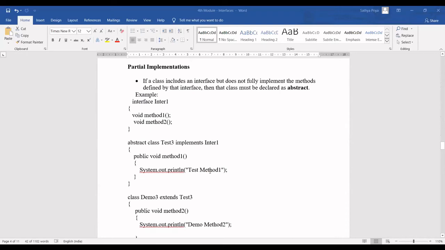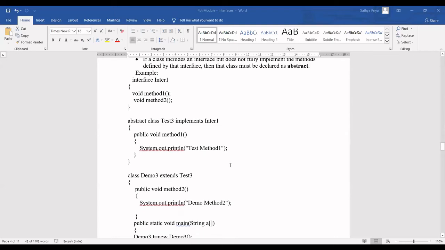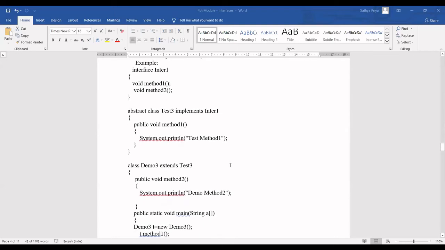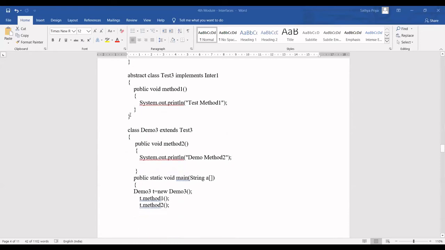So what does partial implementation mean? As I told you at the start itself, if I have 100 methods in the interface but I don't want to implement all 100 methods, I will implement only 50 methods. Then obviously the class should be abstract. So there is no other option. How can I make an object for that particular class? There is no possibility of making any object. But what can I do? I can have another class. I'll just show the execution itself.